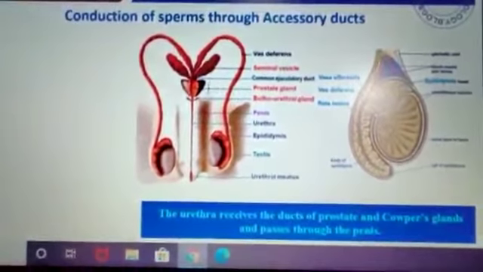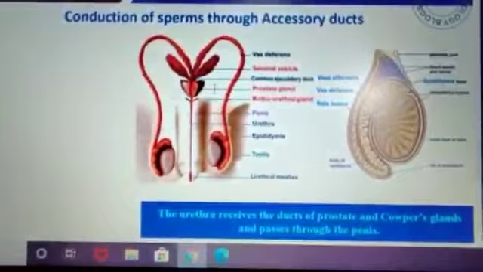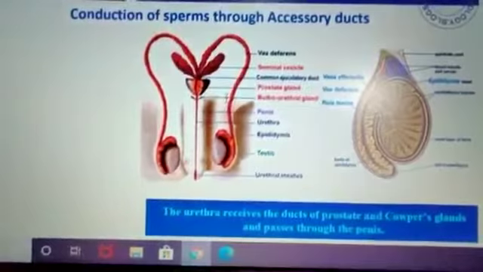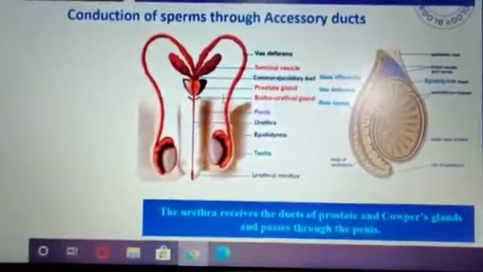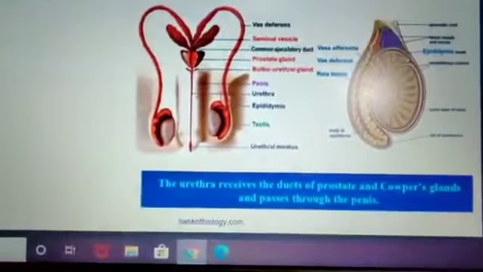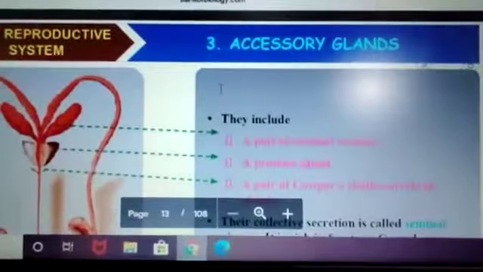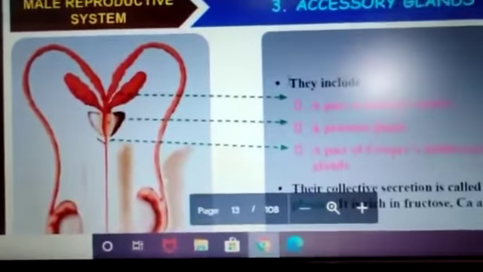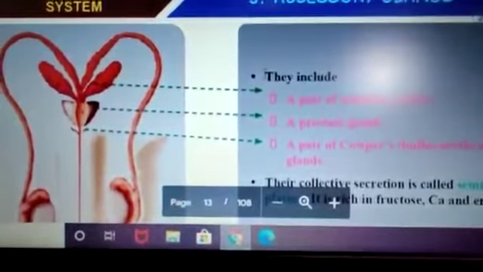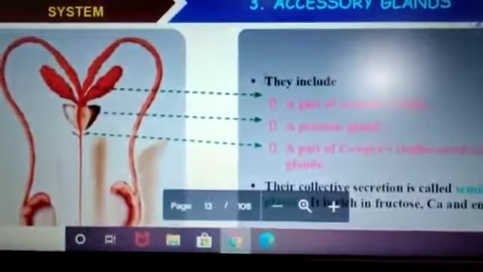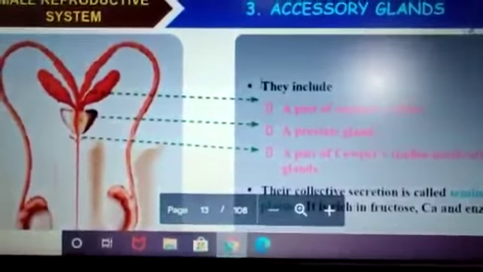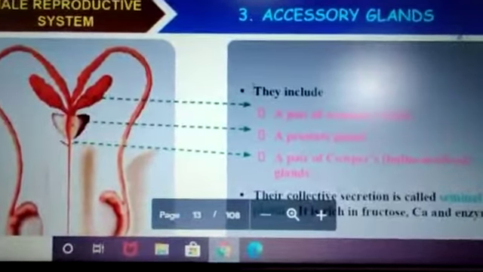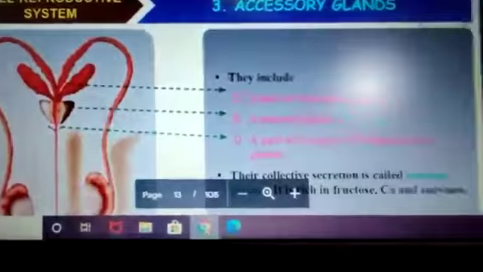And here is the prostate gland. It is also termed an accessory gland, along with the bulbourethral gland and seminal vesicles. These are the prostate gland and Cowper's gland. They have the same function as accessory glands or ducts. Now here you are able to see a pair of seminal vesicles, a pair of prostate glands, and a pair of Cowper's glands or bulbourethral glands. What are the three accessory glands? Seminal vesicle, prostate gland, and Cowper's gland.